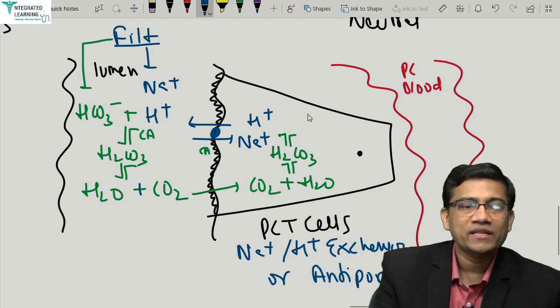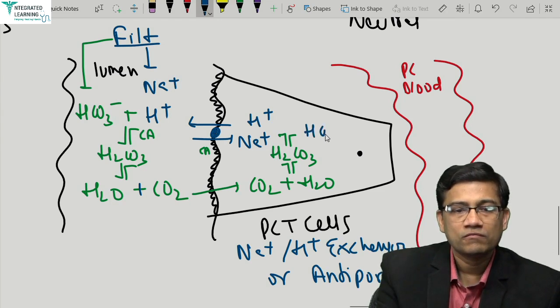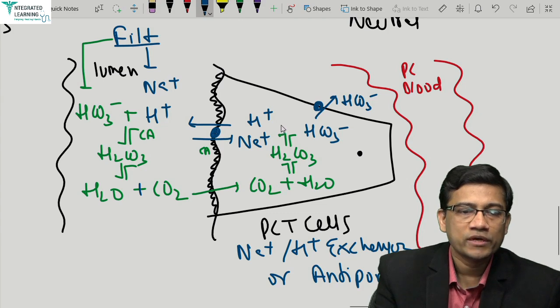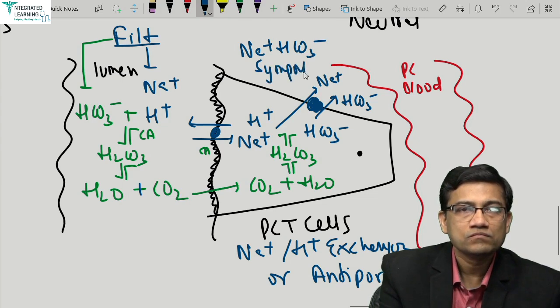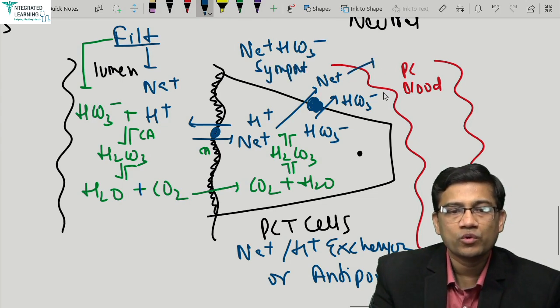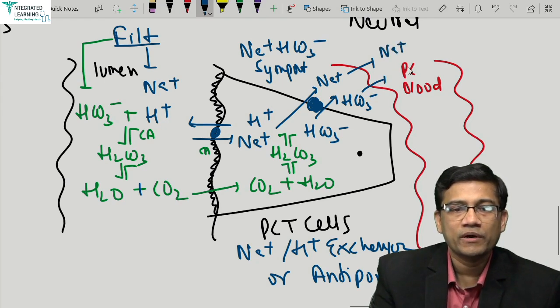Okay, and the bicarb that is formed, this bicarb will then be transported where? Into the ECF by a sodium bicarb symport. So what enters the blood? The sodium and bicarb re-enter the blood. So what do you regain in the blood? You regain sodium and bicarb in the blood.